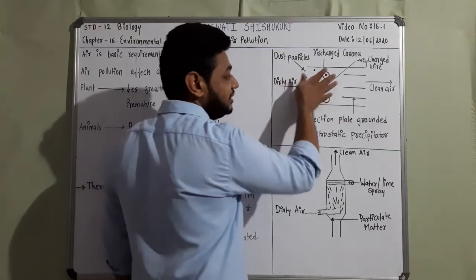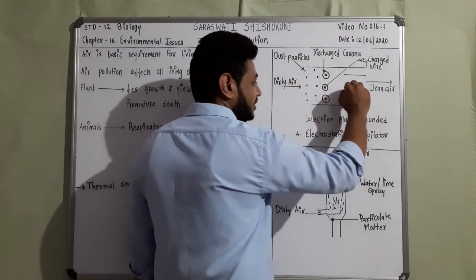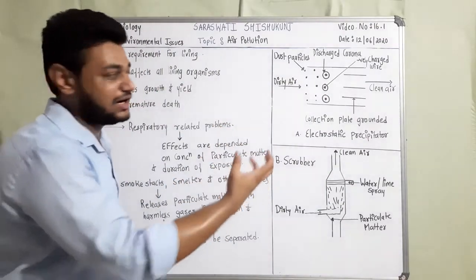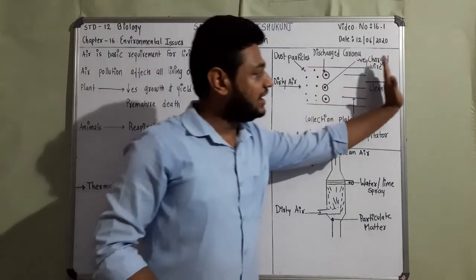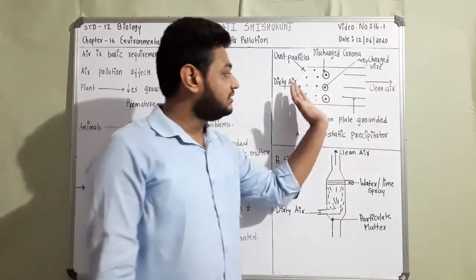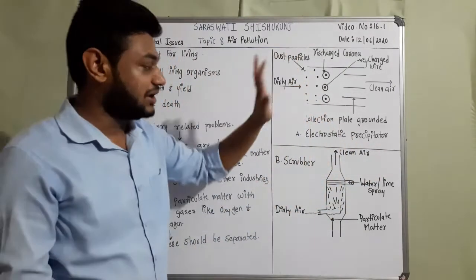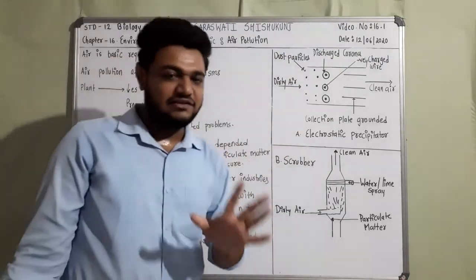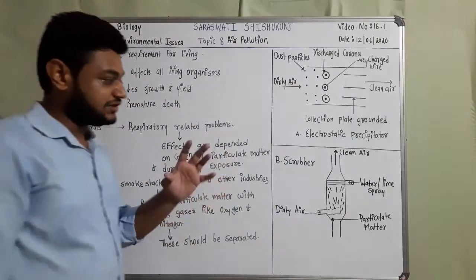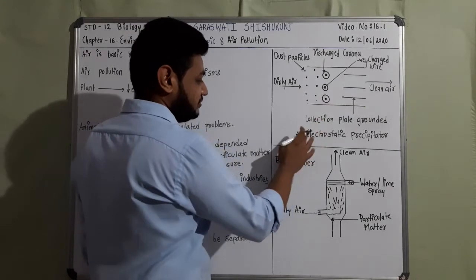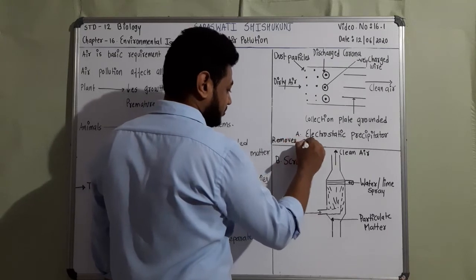When it passes through, there are grounded collection plates. These charged dust particles get grounded or fall on the plates, and clean air is passed. The dust particles become charged because electrons bind with them. So this is a very basic phenomenon. The second one is the scrubber. But when we talk about the electrostatic precipitator, it removes 99% of particulate matter.